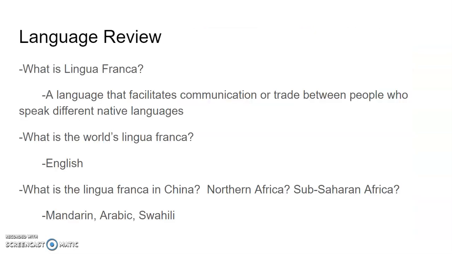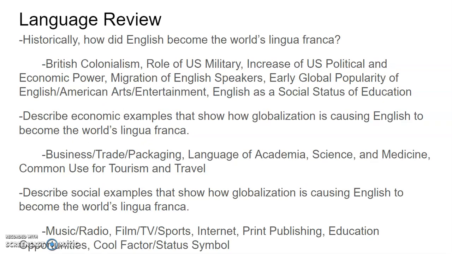So let's go over what a lingua franca is. A lingua franca is a language that facilitates communication or trade between people who speak different native languages. Again, lingua means language and franca means of money. So this is really the language of money and trade. The world's lingua franca is English. The lingua franca in China is Mandarin. The lingua franca in Northern Africa is Arabic. And the lingua franca in Sub-Saharan and East Africa is Swahili. Again, this is a language that people who speak different languages will switch into in order to facilitate trade. It's the language of trade.